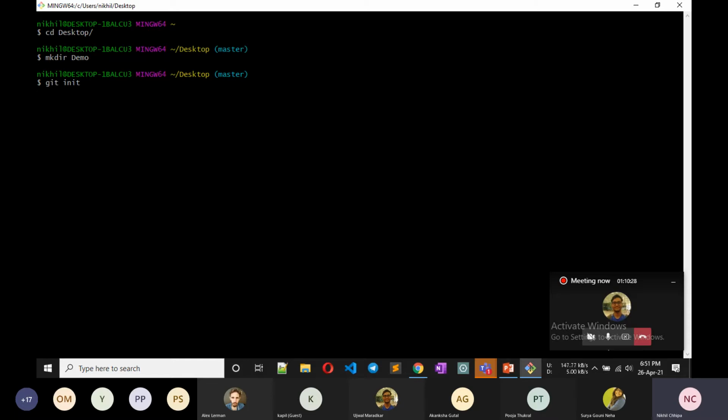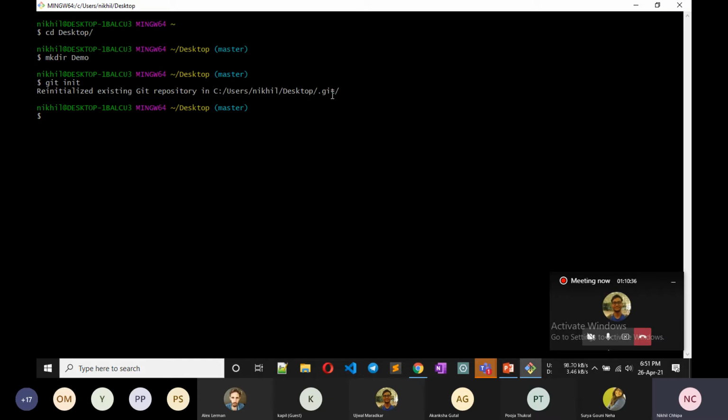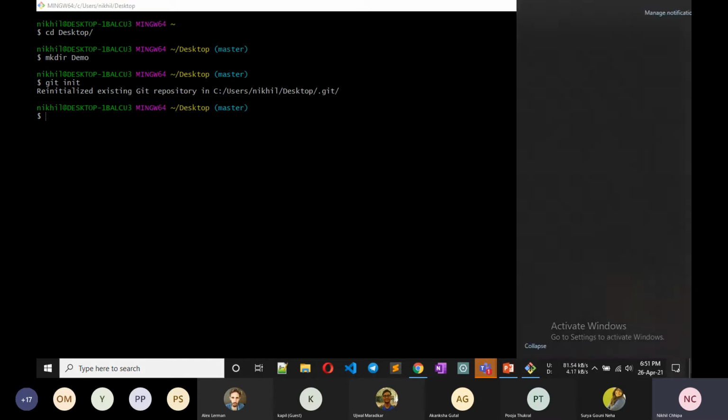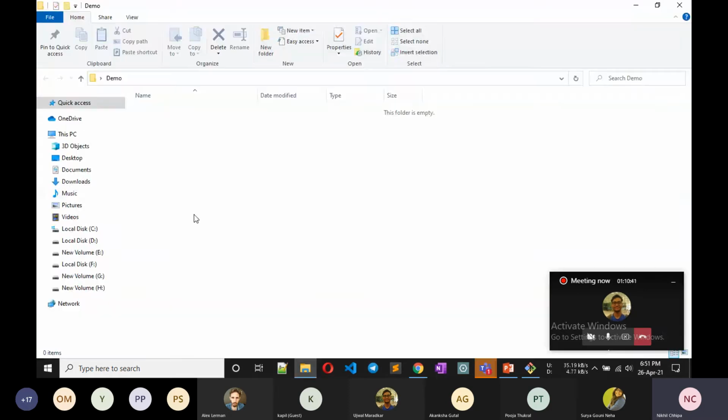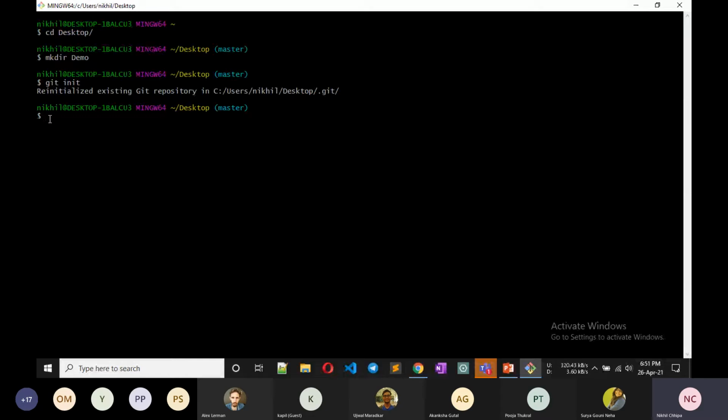Okay, it says initialized empty Git repository in desktop demo .git. You cannot see the hidden folders that were created. It is still empty because Git creates only some folders to track the changes. Now Git is able to track all the changes that we will make.